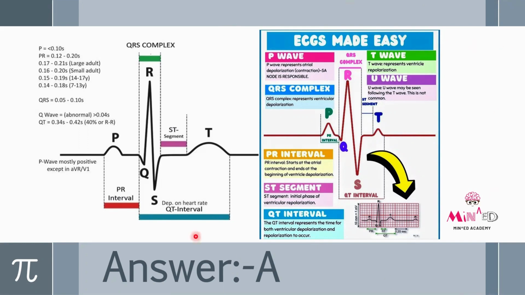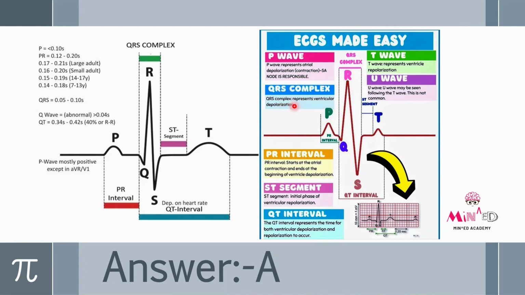You can take a screenshot of this, or you can just check our Instagram page. I have uploaded this one. It will help you understand ECG better. So in ECG, we have P wave, QRS complex, PR interval, ST segment, QT interval, T wave, and U wave. Now, what is P wave? P wave represents the depolarization or the contraction of SA node, responsible. Okay. Next, QRS complex.